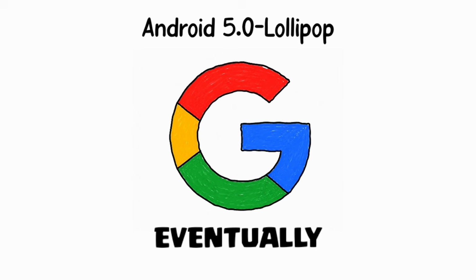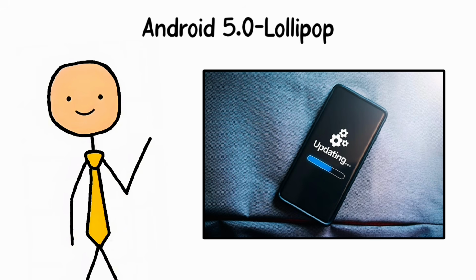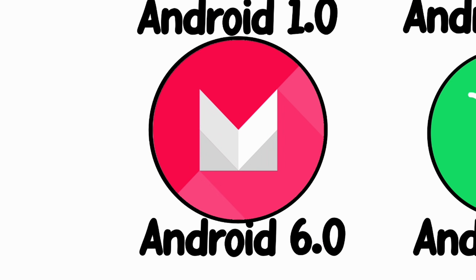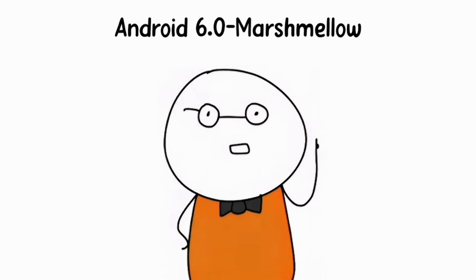Google eventually fixed it in later updates. But for the people who updated early, those first few months were genuinely miserable. Android 6.0 Marshmallow. This one did not fail dramatically. It failed quietly, and that almost made it worse.